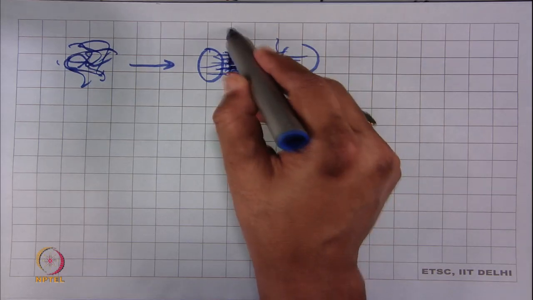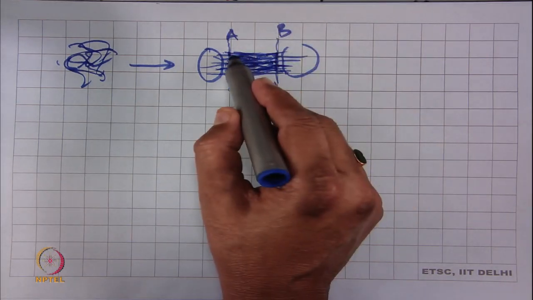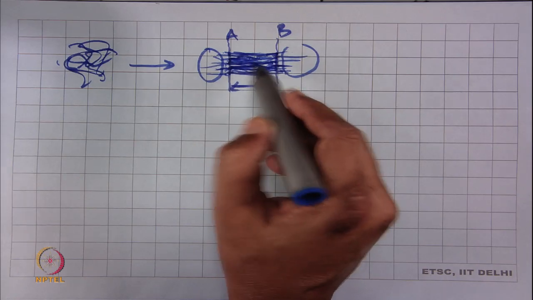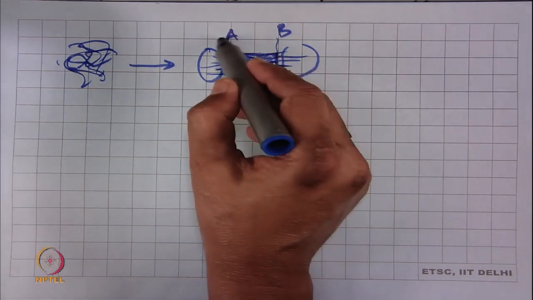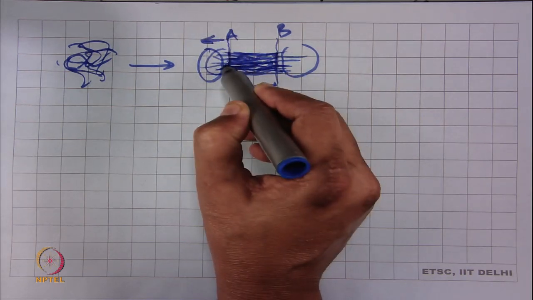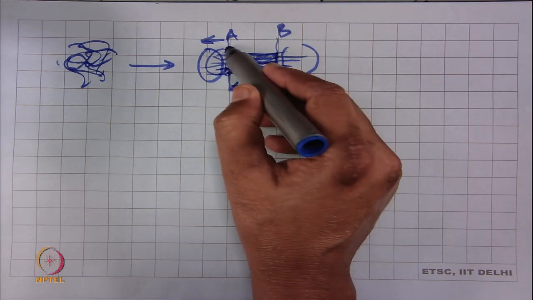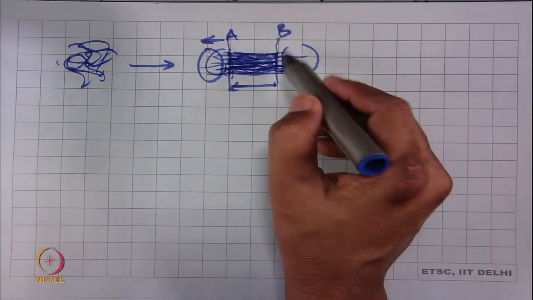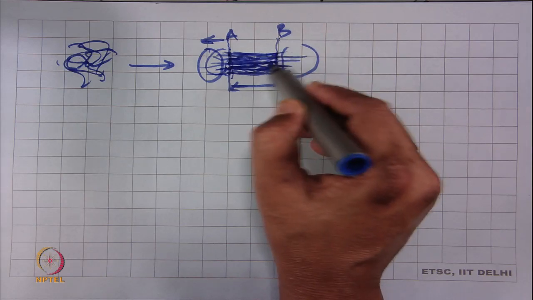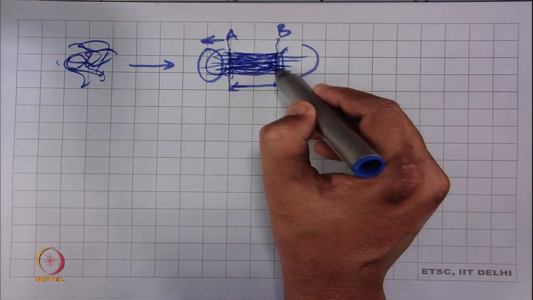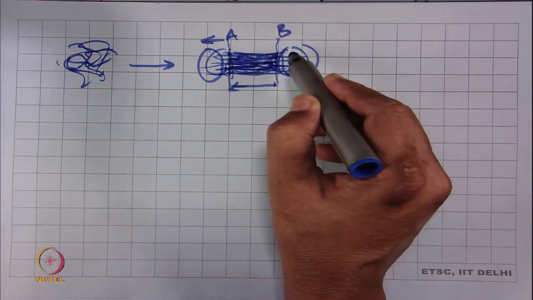This is point A and this is point B. Between A and B the majority of fibers are there. Beyond A, on the left side of A, we will see a sudden change in density; there is a clear line. Similarly, in the case of B, up to B there is density with the majority of fibers, and beyond B there is a sudden change in density, few fibers.